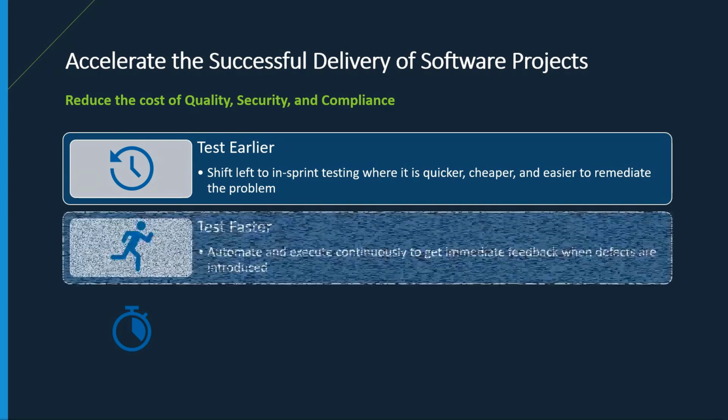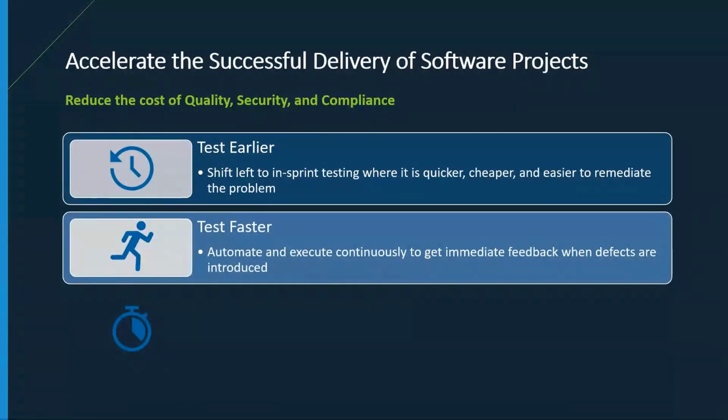Next is to test faster. If all you have is a hammer, every problem begins to look like a nail. Organizations struggle with optimizing their testing strategy to fit within the parameters of agile and modern software architectures, and the inability to accelerate can stem from a variety of places. For example, a functional test at the UI layer will always be slower and more expensive to maintain than testing the same functionality via APIs.